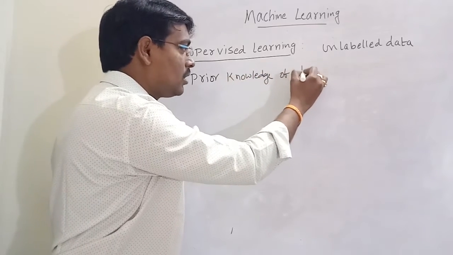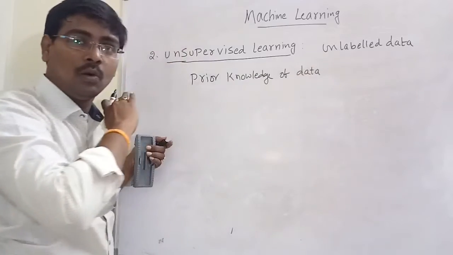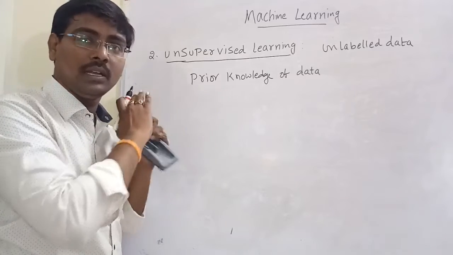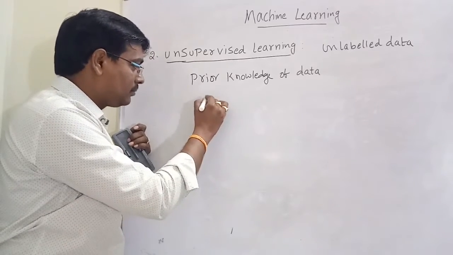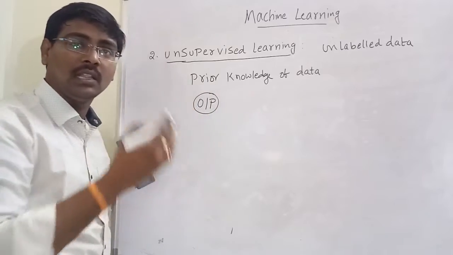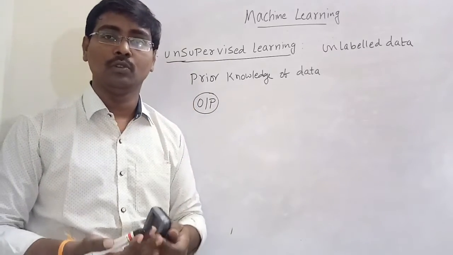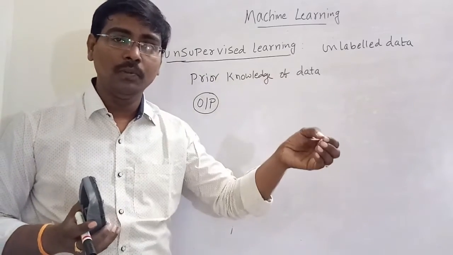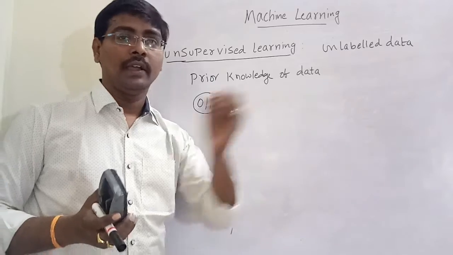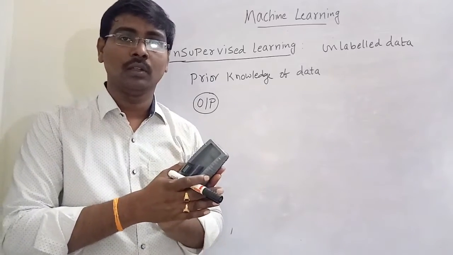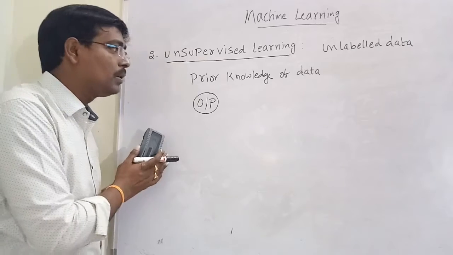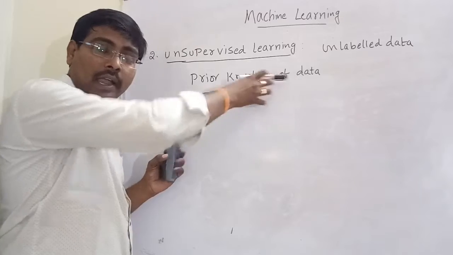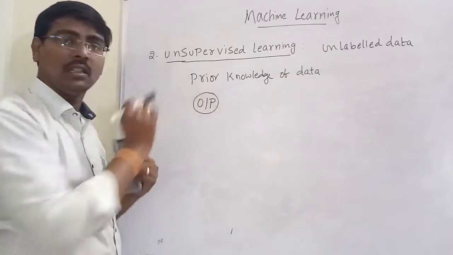Without prior knowledge of the data, there is no knowledge on the input data. Whatever input data we are providing, the computer doesn't have any knowledge, and there is no knowledge on the output, what is to be produced, it is also not known. In supervised learning, what is given and what is to be produced, everything is known. But in unsupervised learning, there is no knowledge on the input data, and no knowledge on the output data.